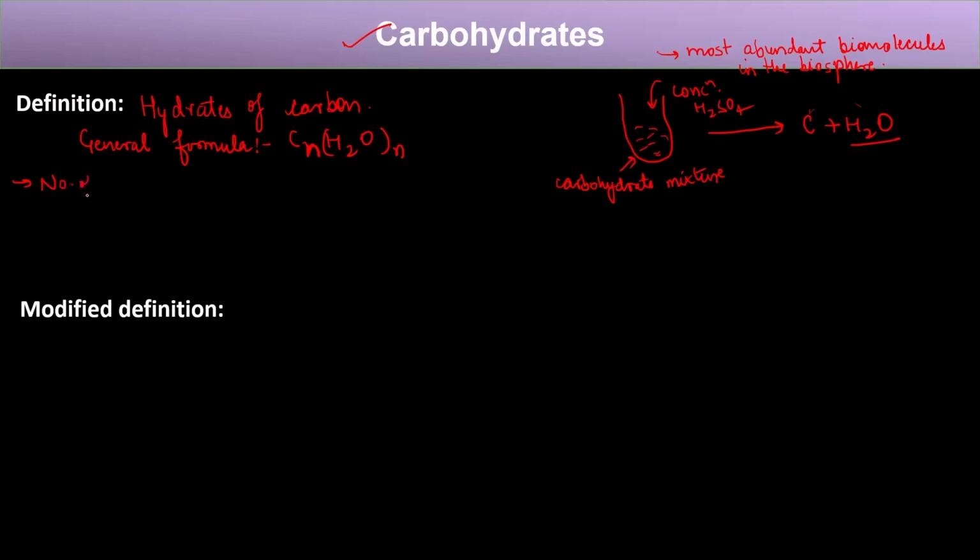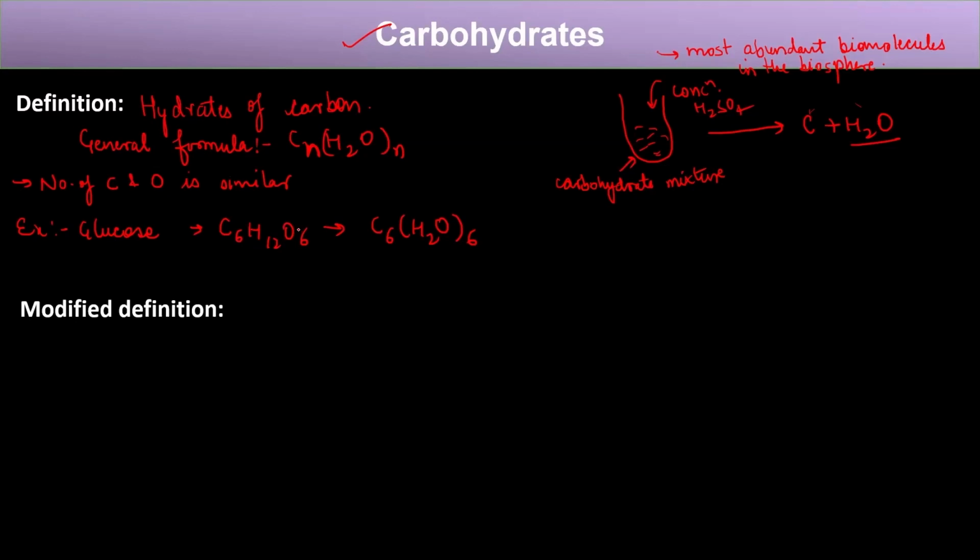In carbohydrate, the number of carbon and oxygen are similar. For example, glucose is a carbohydrate and its chemical formula is C6H12O6. We can see it has 6 carbon as well as 6 oxygen. And if we write it in the general formula, we can write it like this, right? So this is the definition of carbohydrates.